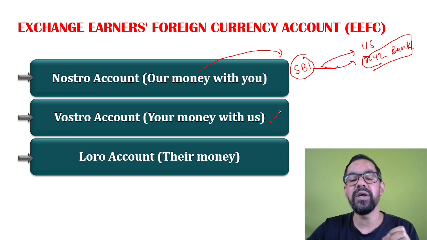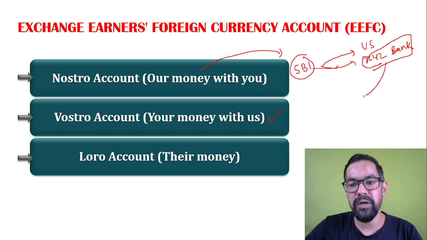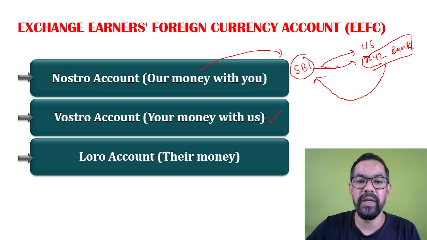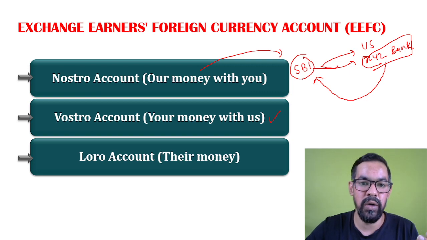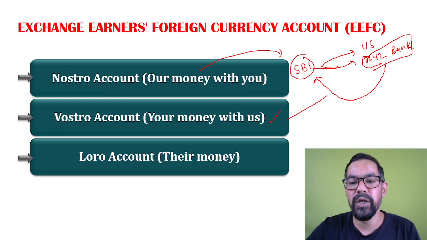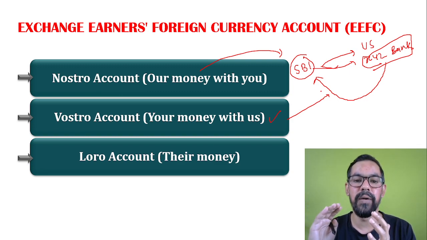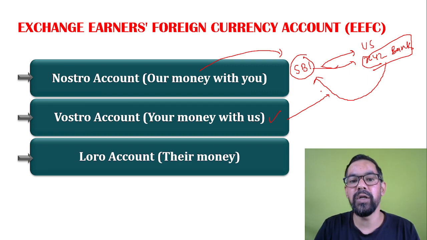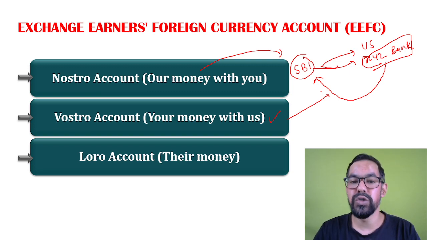Vostro account is just the reverse of Nostro account. Let's say this XYZ bank has to do some transactions in India. To do these transactions, they open an account with an Indian bank, so they open this XYZ bank account with the State Bank of India. That is generally known as a Vostro account. So when any foreign bank or foreign entity opens their account with an Indian bank to operate or do transactions in the Indian economy in INR, that account type is generally known as a Vostro account.